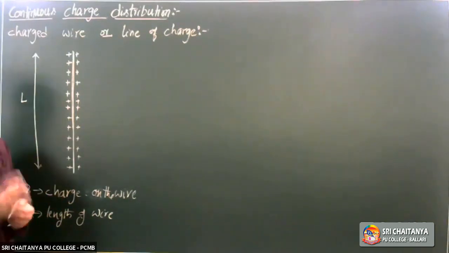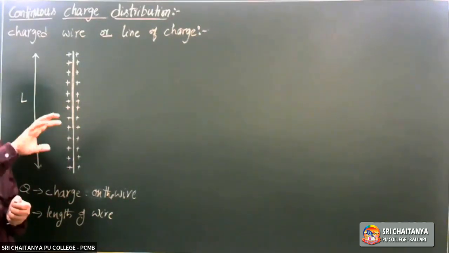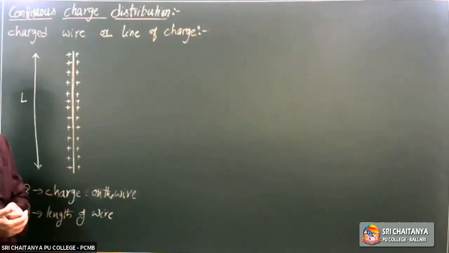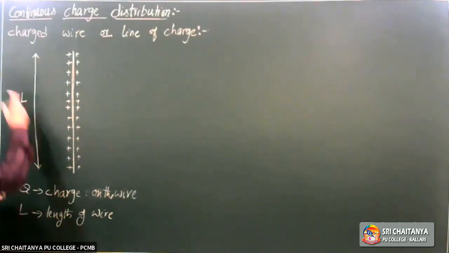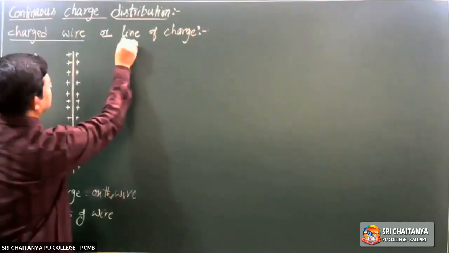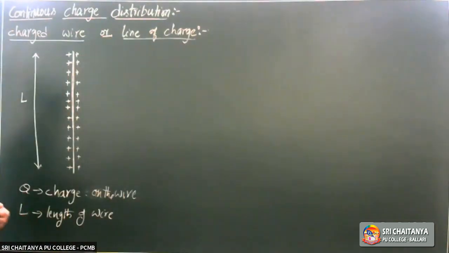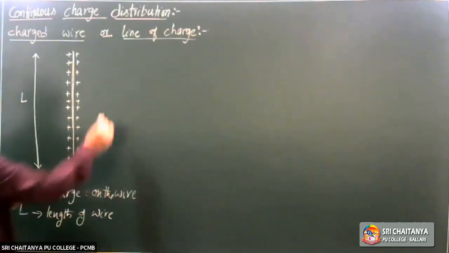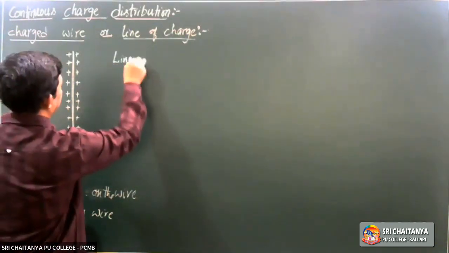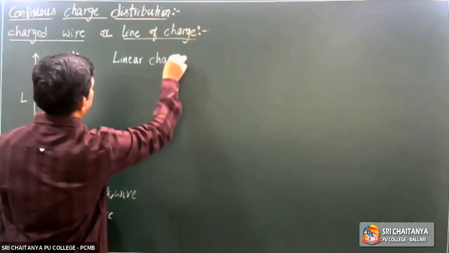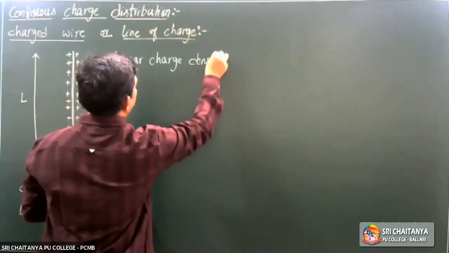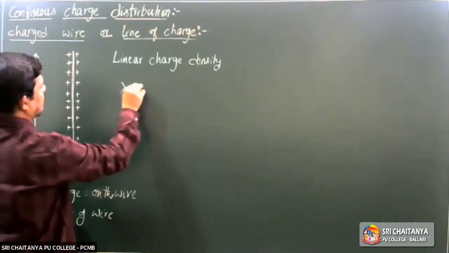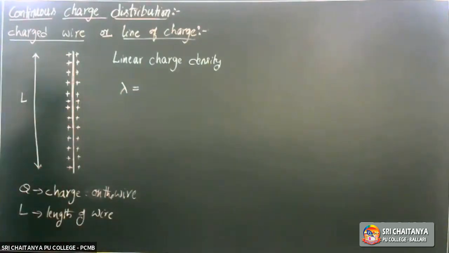On a charged body, for any body, charge is given, it distributes on that body continuously. We call it continuous charge distribution. For this charged wire, a line of charge, whenever we are doing problems, we go with linear charge density, represented with lambda.